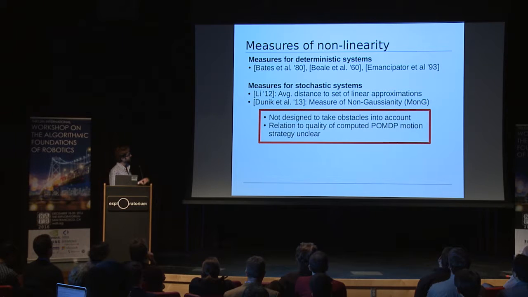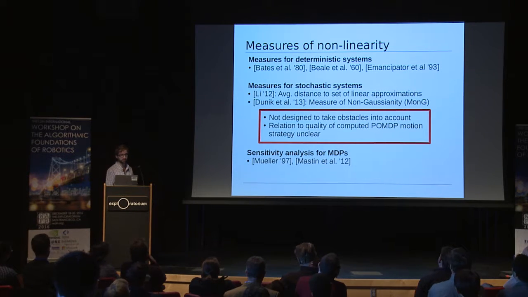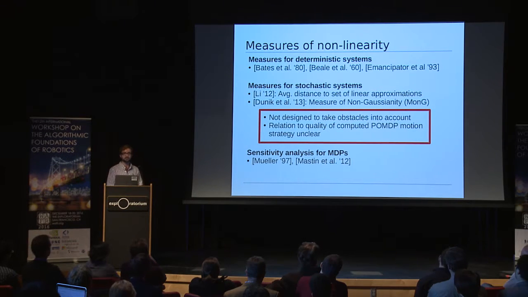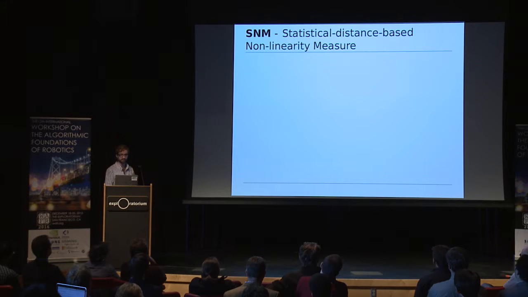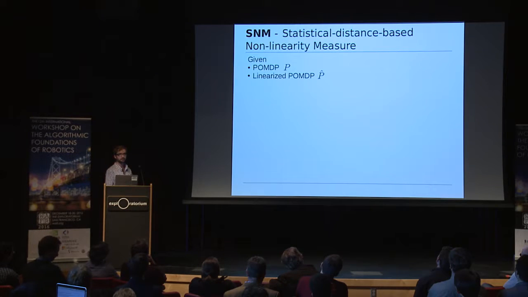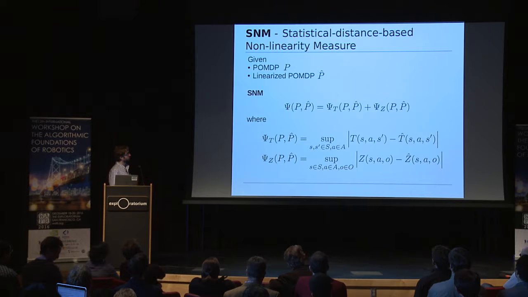So instead of building upon existing measures for stochastic systems, we extend recent results in the sensitivity analysis for MDPs to develop a new measure for POMDPs, which we call the statistical distance-based nonlinearity measure. Now, this measure is defined as follows. Given a POMDP and a linearized version, this measure consists of the summation of two components, where these components are defined as the total variation distance between the original and the linearized transition function and the original and linearized observation function.